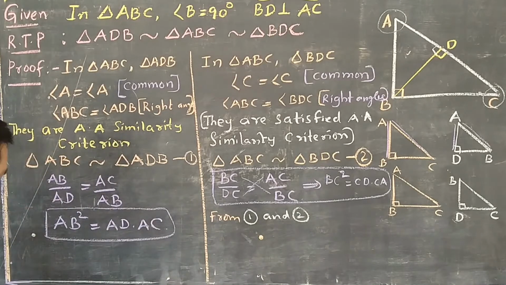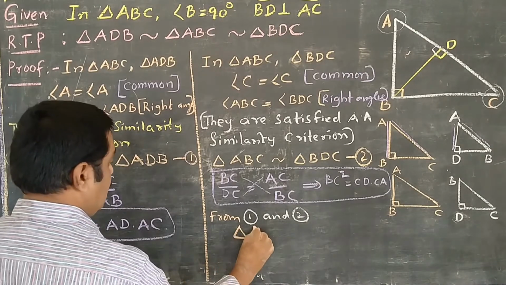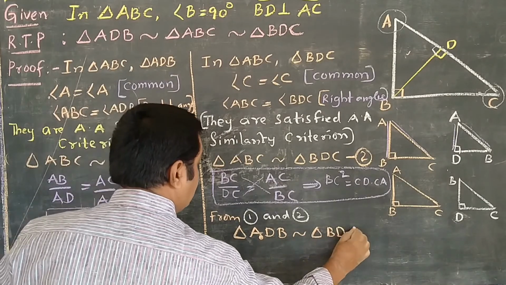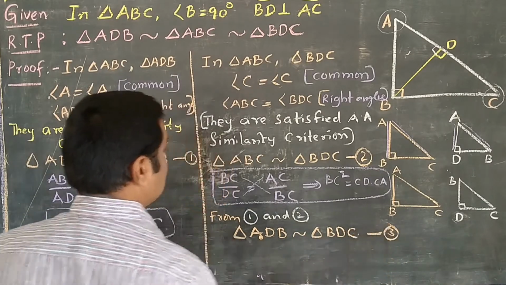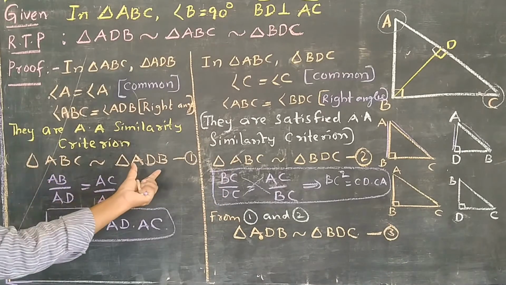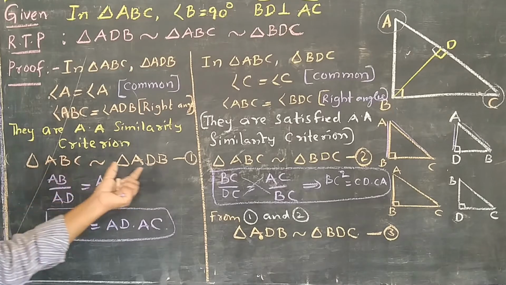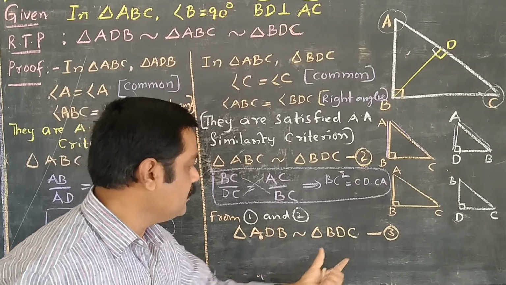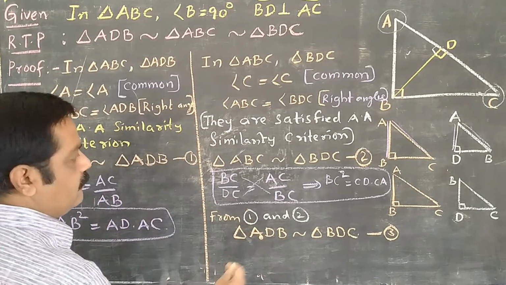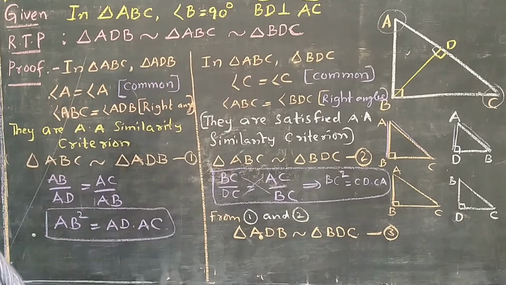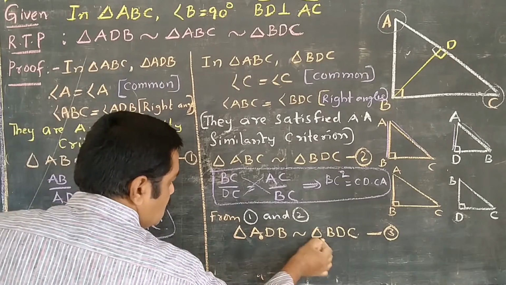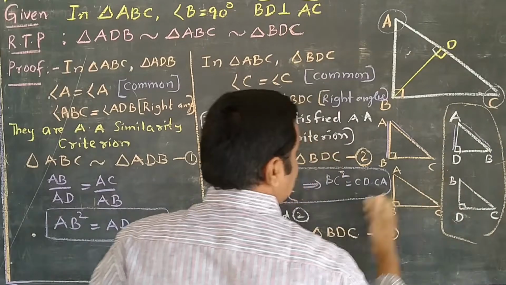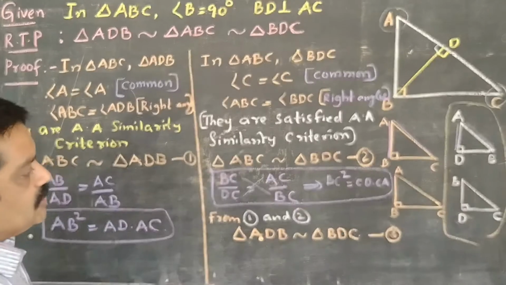From first and second, we have to say triangle ADB is similar to triangle BDC. So this is the third equation. It is saying first ADB is similar to ABC and BDC is similar to ABC, and therefore ADB is similar to BDC. From first, second, third, we say three triangles are similar, but we can get it from these two also, because these two triangles are similar. That's why their corresponding sides are in the same ratio.